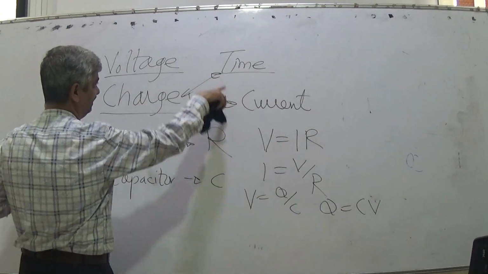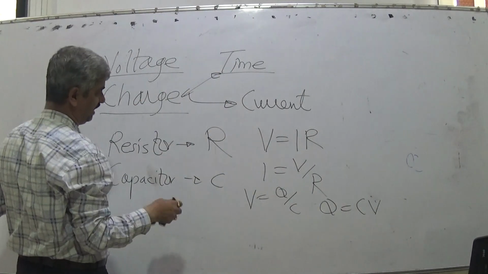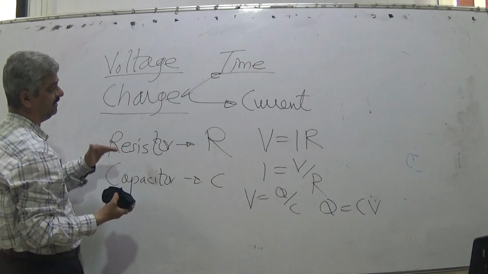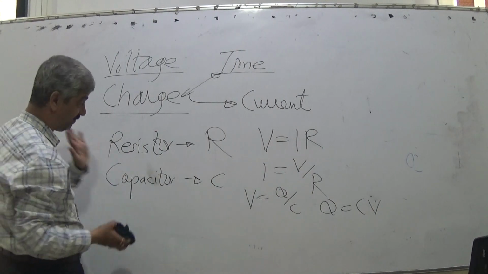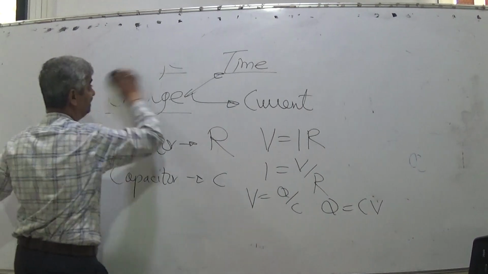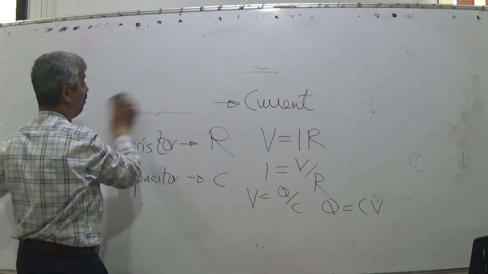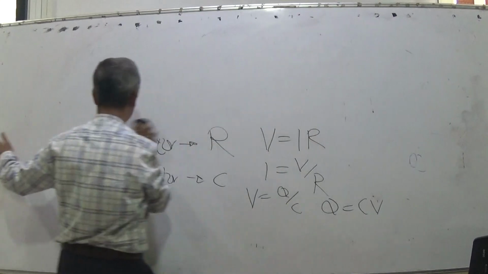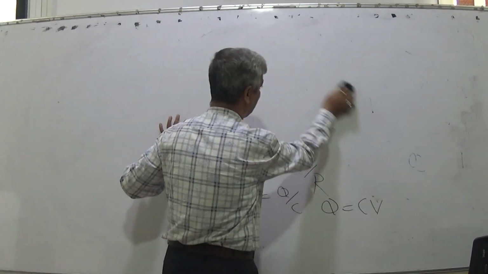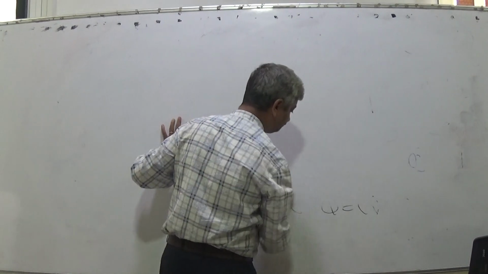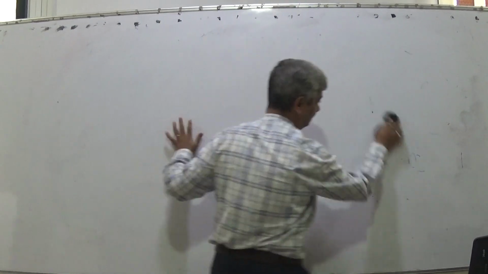Relation between charge and current is that current is rate of flow of charge, and relationship between voltage and current for resistor is given. Relationship between voltage and charge for capacitor is given. Remember now that there is a substantial difference. In general, most of the things which we come across are voltage and current.